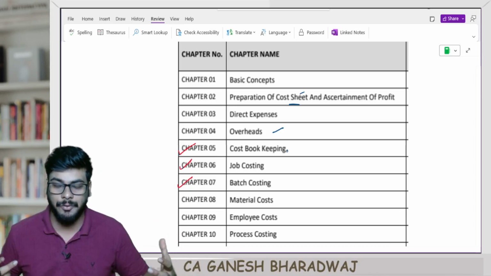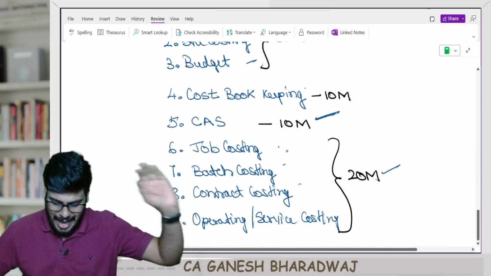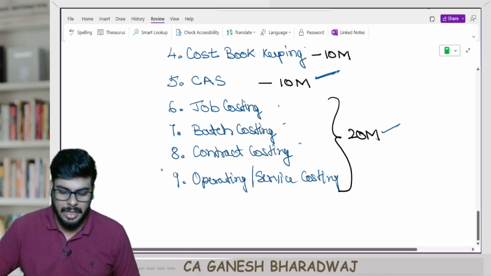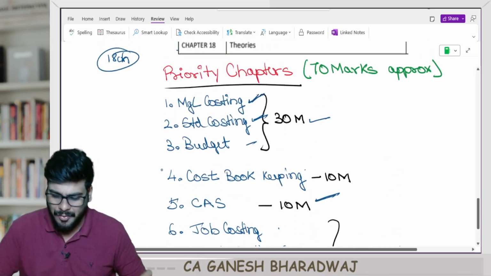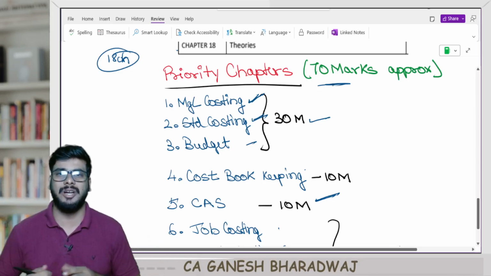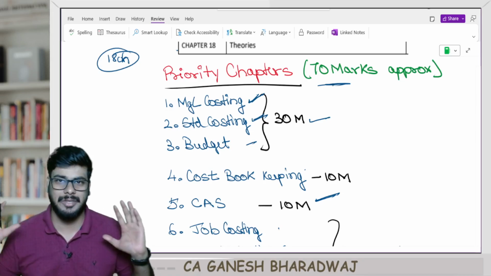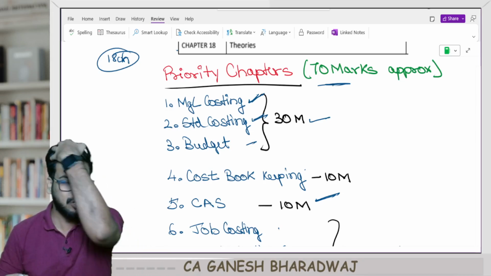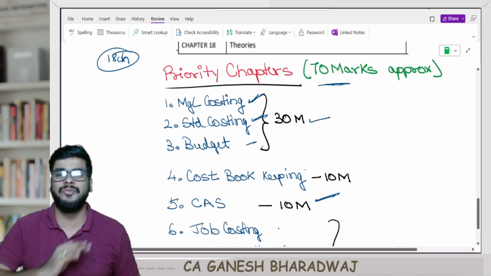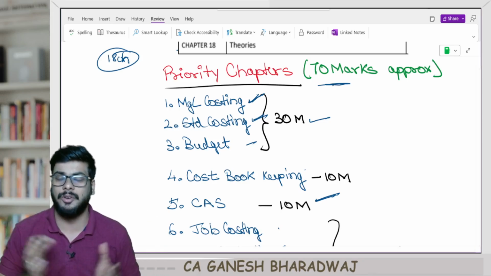So be smart enough to figure this out, and just imagine, guys, out of so many chapters, we have just handpicked 9 chapters, right? And that too, the last 4 chapters are relatively smaller, right? Overall, with this little effort, first you will be cementing the 70 marks. Now you will get a lot of confidence. Now you will go and finish off the remaining chapters also in the best manner possible. Even if you are not able to finish the remaining chapters properly, make sure that you finish these 9 chapters inside out, so that you will be sorted forever. Are you clear with this?